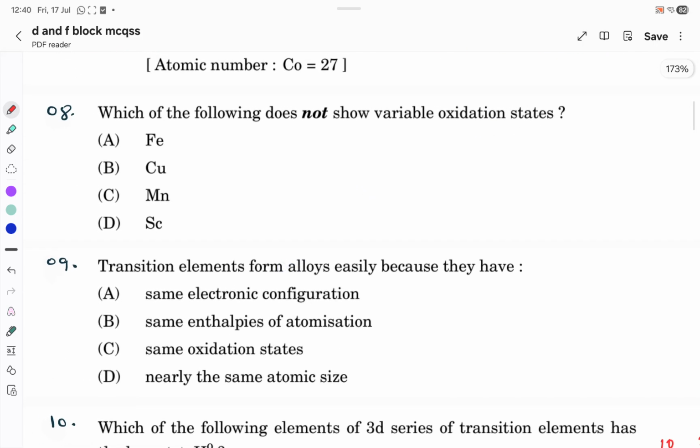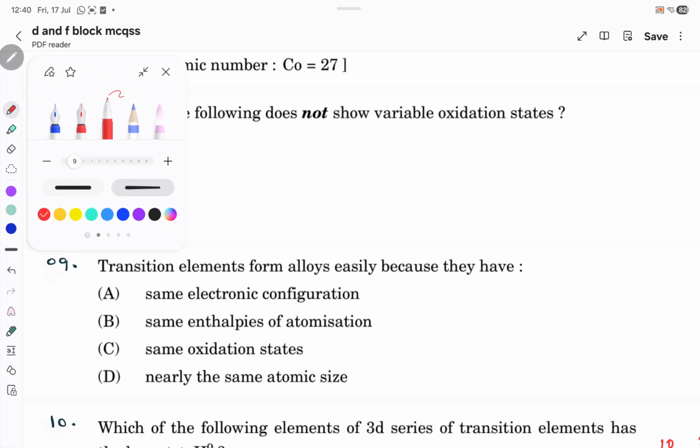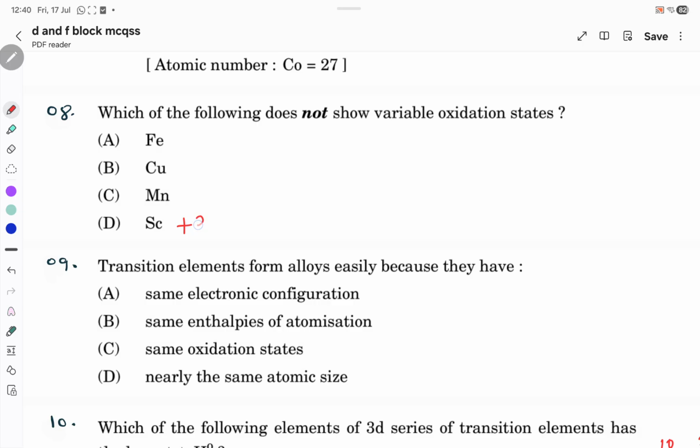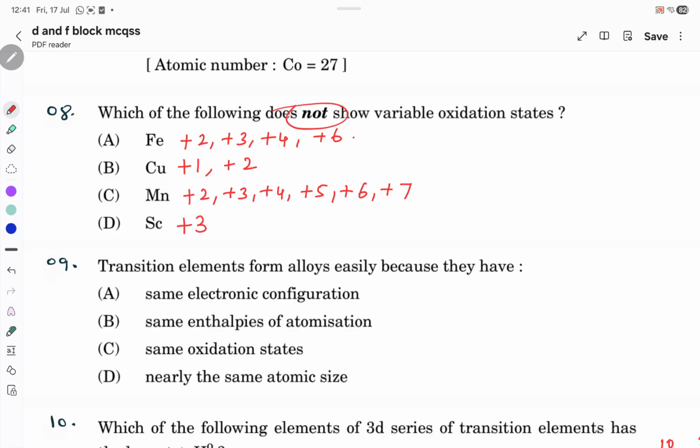Which of the following does not show variable oxidation state? So according to this question, we have scandium, it can exhibit only plus 3 configuration. Mn shows plus 2, plus 3, plus 4, plus 5, 6 and 7. Copper plus 1 and plus 2. Iron plus 2, plus 3, plus 4 and plus 6. Okay, so which does not show variable oxidation state? It is scandium with only one